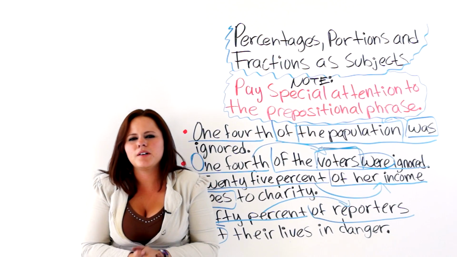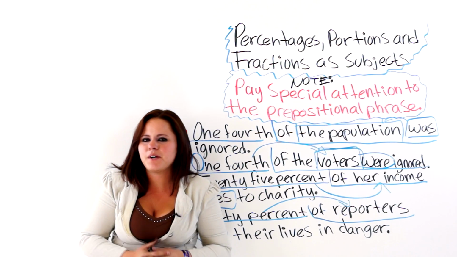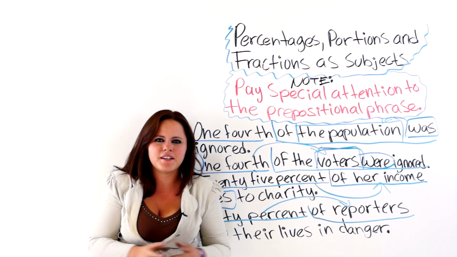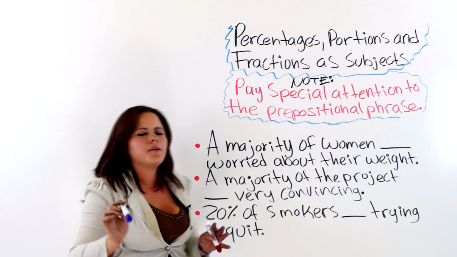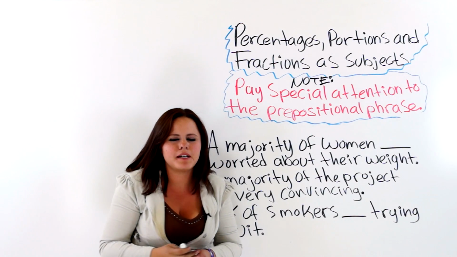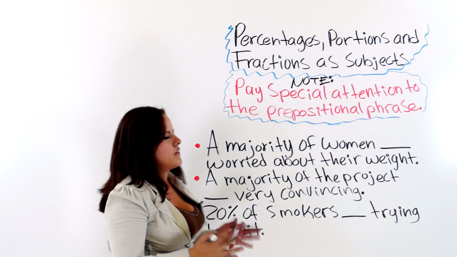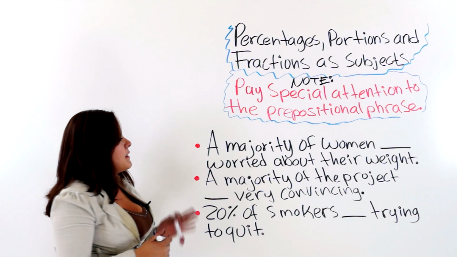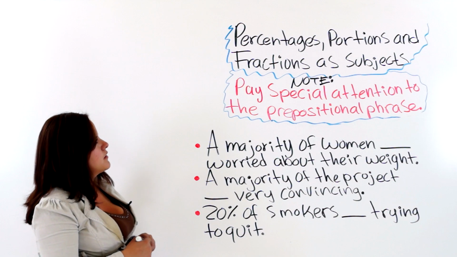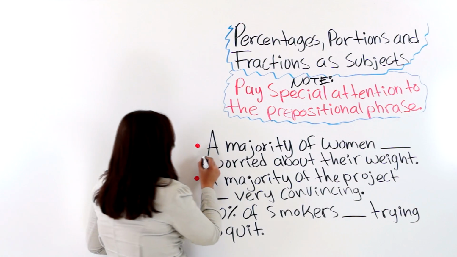All right? Well, next I will give you some practice examples and sentences so that you can keep practicing with me. Now you are going to help me fill in the blank with the correct verb or verb form. The first one says, a majority of women, we have a portion as a subject.